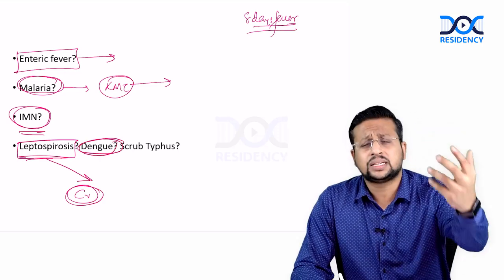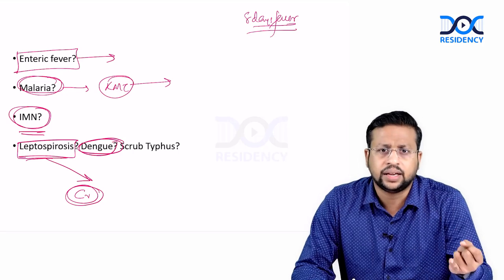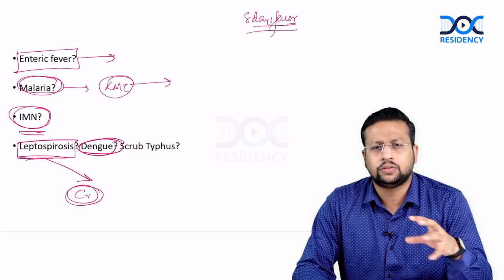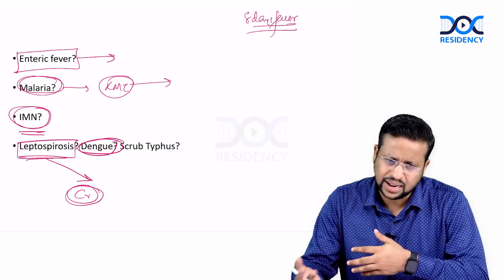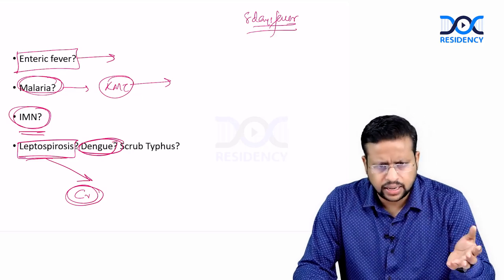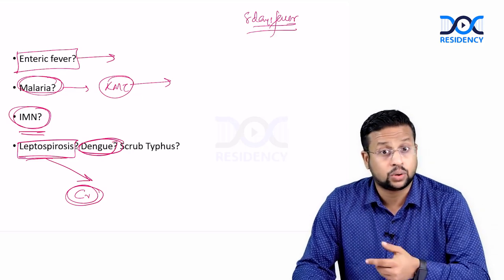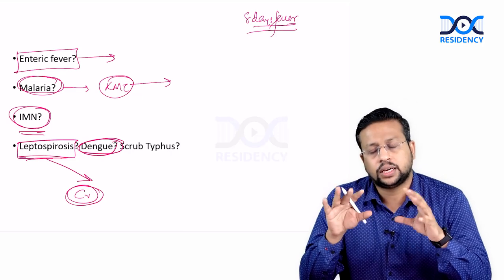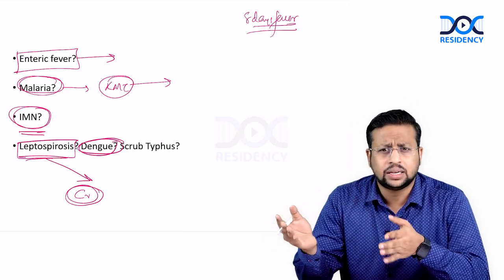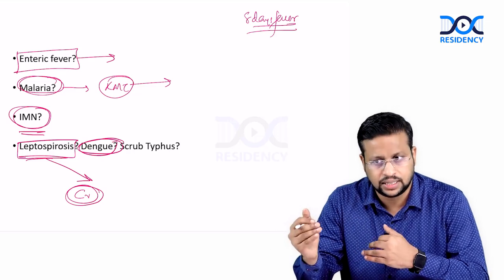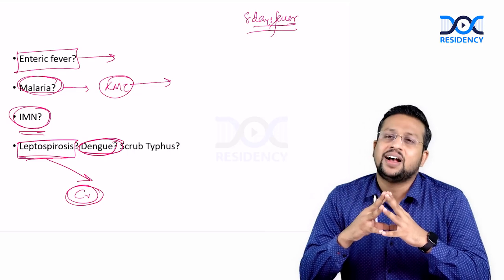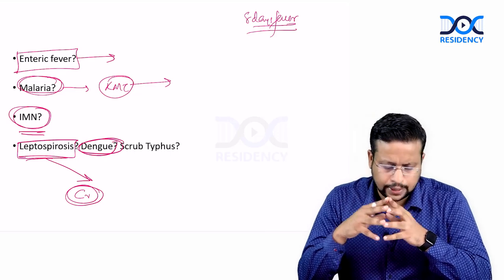Dengue fever is unlikely. Here the total count is high and neutrophilic. Usually in dengue fever you get a leukopenia. Rarely you can get high counts in dengue, but not usually. Other than that, thrombocytopenia and transaminitis can occur, but because of the duration of illness I will not consider dengue; 8 days is prolonged for dengue, unless dengue goes into a complication called HLH, hemophagocytic lymphohistiocytosis. The diagnosis of dengue is unlikely.